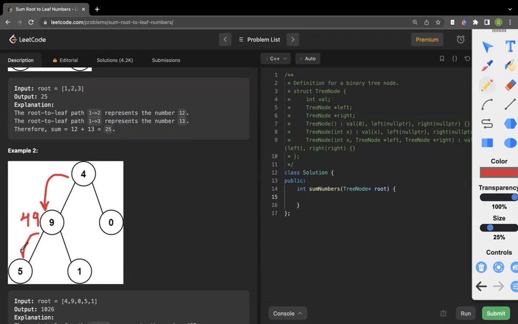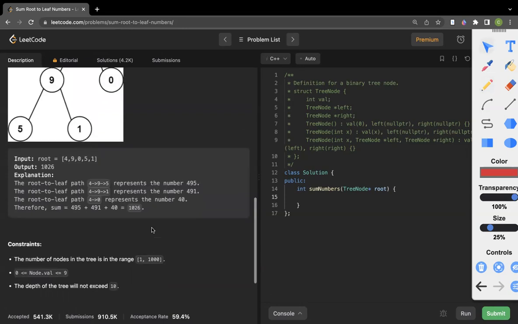Next we go from 9 to 5, then we have 495, and similarly 491 if we go from 9 to 1. And here we go from 4 to 0, so it will be 40. 495 plus 491 plus 40 is 1026, so we return 1026 as our answer.